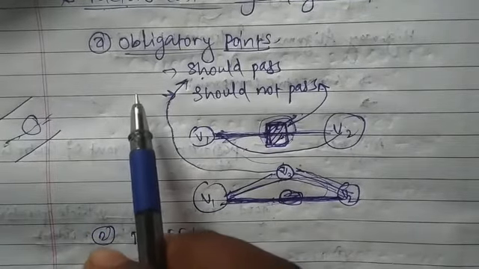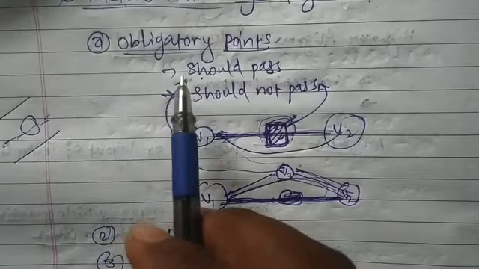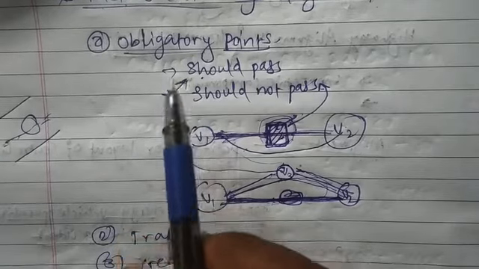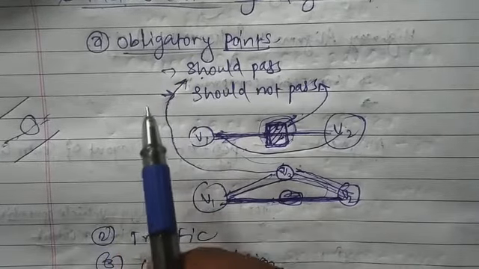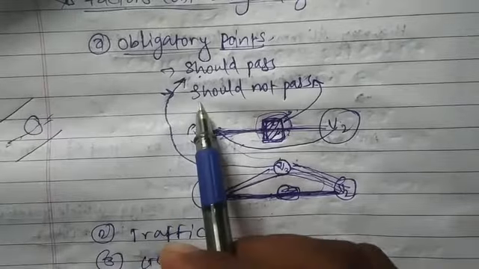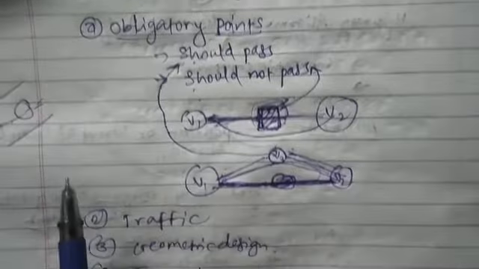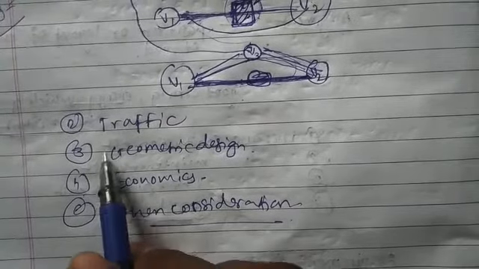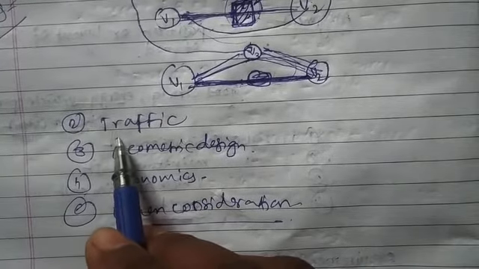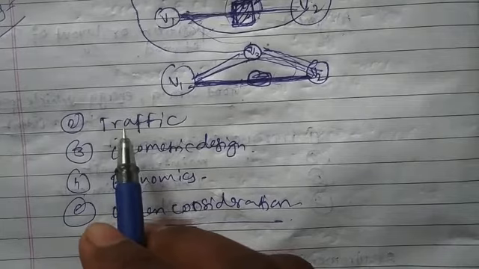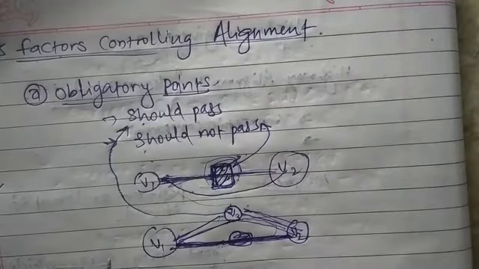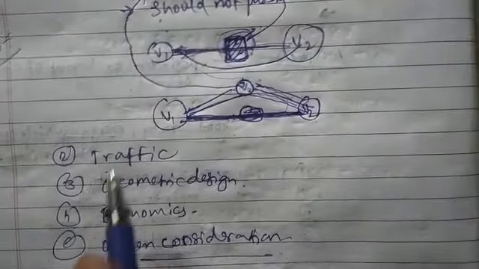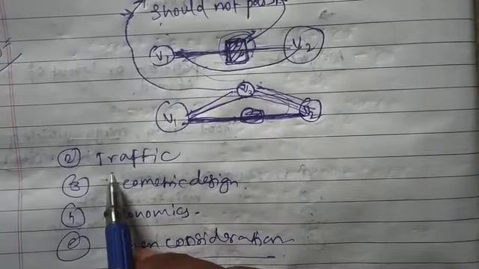There are two types of obligatory points. First, the points through which the alignment should pass, and second, the points through which the alignment should not pass. After that, the second factor which may control or affect the selection of alignment is traffic.